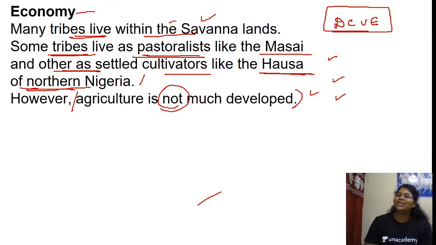So this is the secret code. This code only we are going to apply for all the remaining types. More than 50-60% of this book, which is called the Bible for geography, especially for optional students also, is very, very important for GS as well as for optional. So this Bible book we are going through. Yes or no? Now you go and try to finish the Savanna Sudan type in GC Leong. You will find it extremely easy.